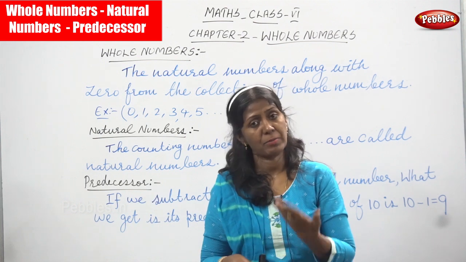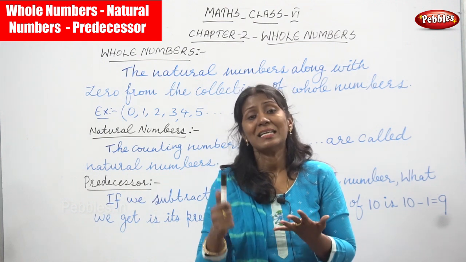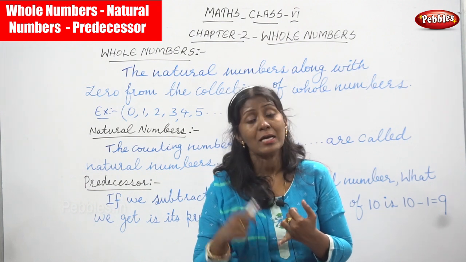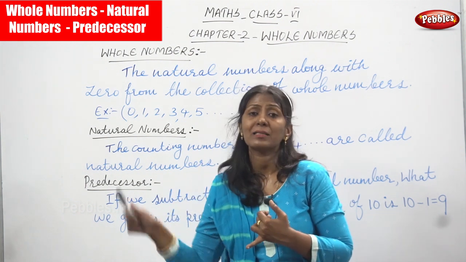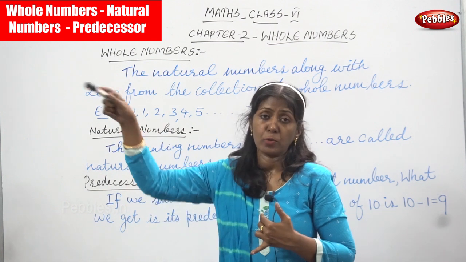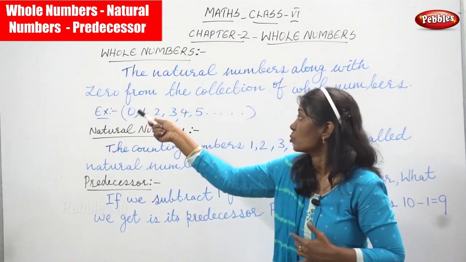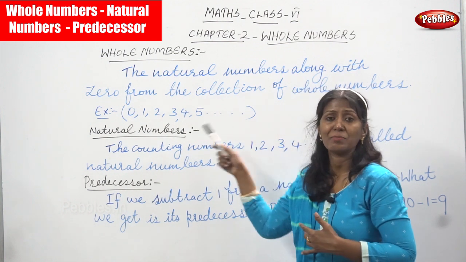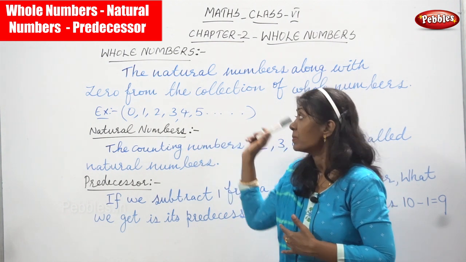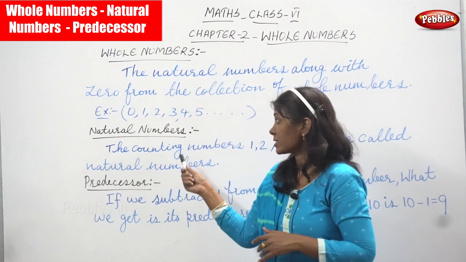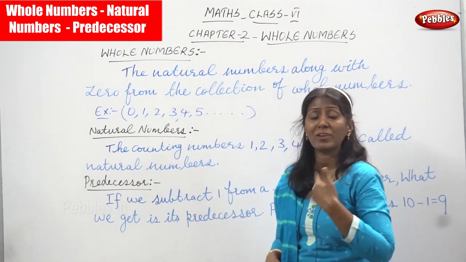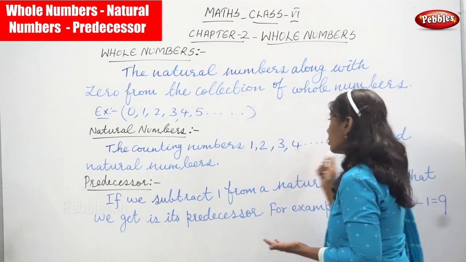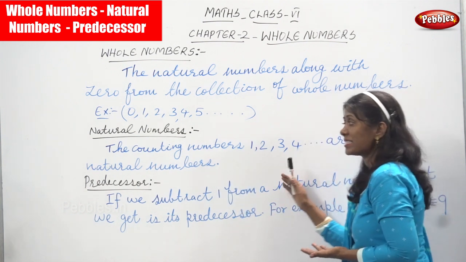I'll repeat once again: whole numbers are the natural numbers along with 0. That means the numbers start with 0, 1, 2, 3, 4, 5, and keep on going. It is an infinite collection. That is what I have given: 0, 1, 2, 3, 4, 5 with a dotted line, which means there is no end to these numbers. That is called whole numbers. Natural numbers are the counting numbers 1, 2, 3, 4, 5 and so on, with no end.